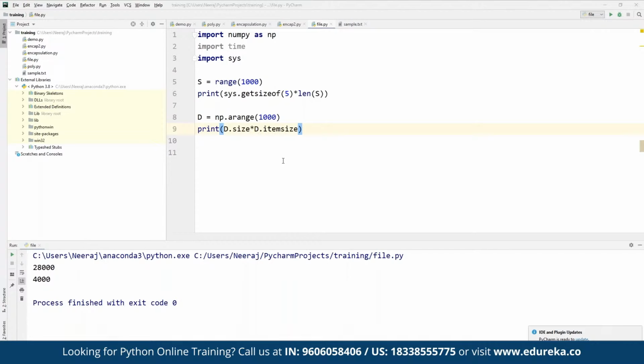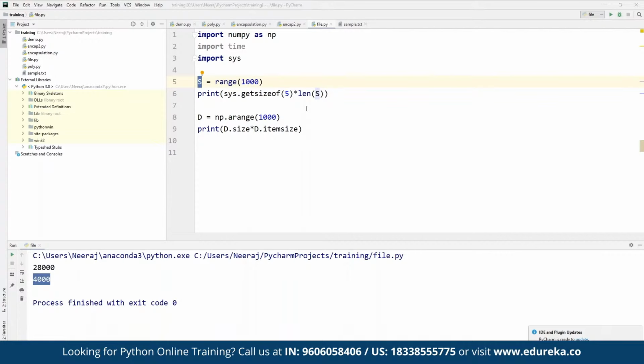So this output shows that the memory allocated by the list, which we have denoted by S, is 20,000, whereas the memory allocated by the NumPy array is just 4,000. As you can see, memory consumed by the list is 20,000, whereas the memory occupied by NumPy is only 4,000. That's why we can see how fast it is, and that's why we use NumPy as a preferred option as compared to the list. It occupies much less memory as compared to the original list.